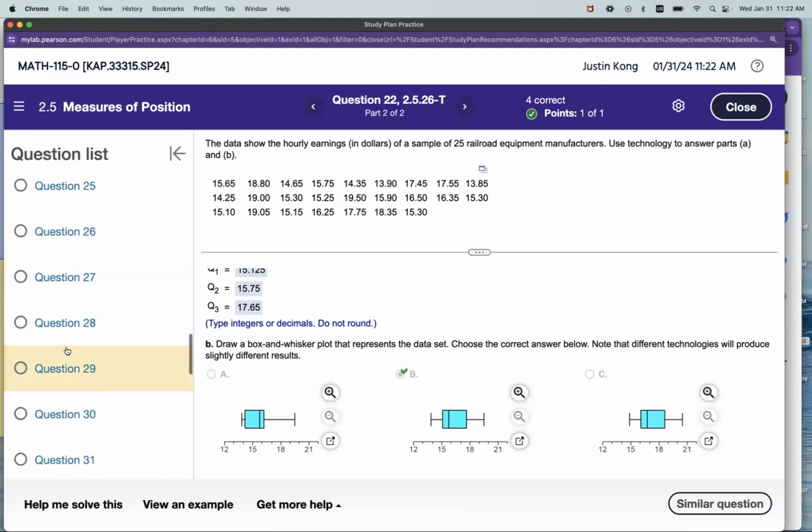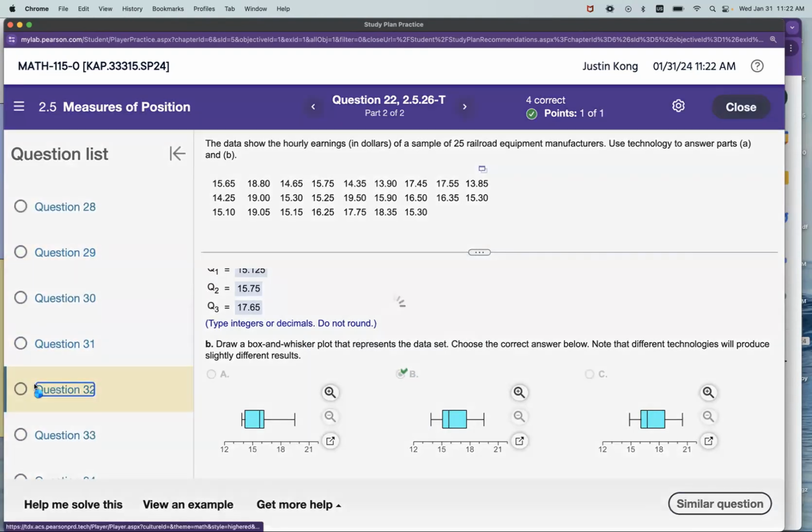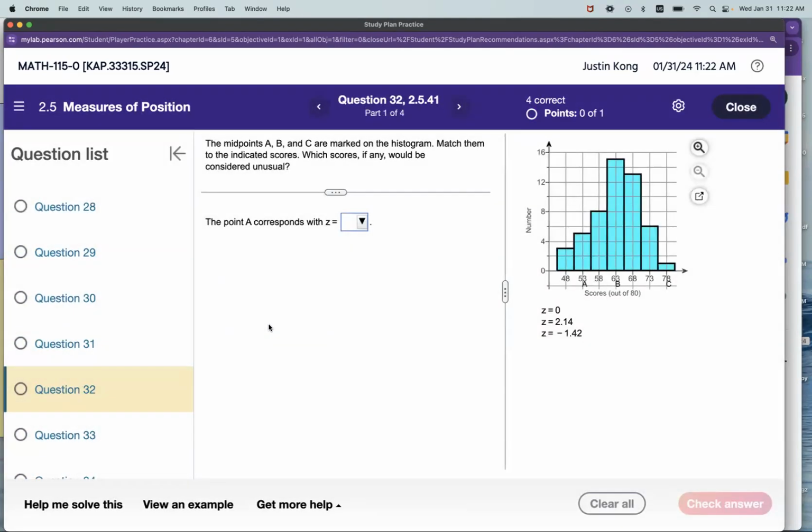Okay, multiples of 8, that was 24, next would be 32. Histogram, okay, this is a good one to look at. Histogram, midpoints A, B, and C are marked in the histogram. Match them to the indicated scores. Which scores, if any, would be considered unusual? All right. Oh, yeah, okay.